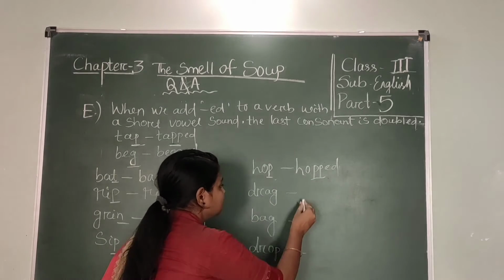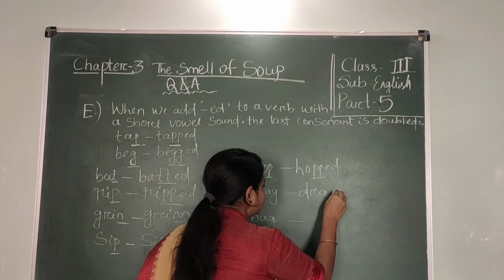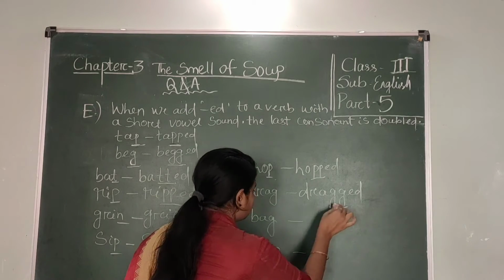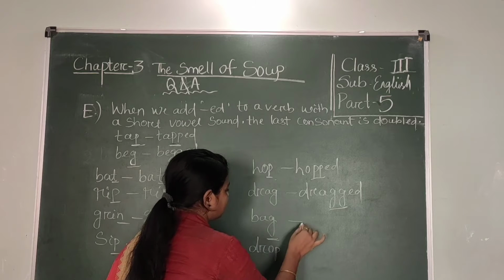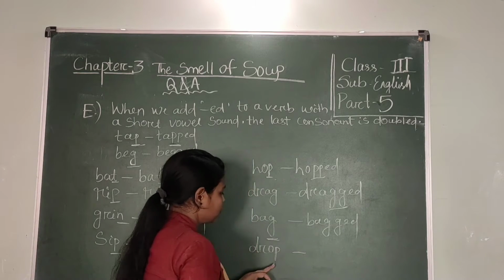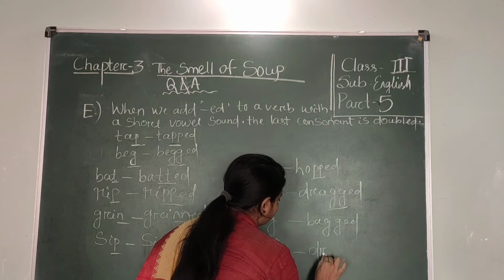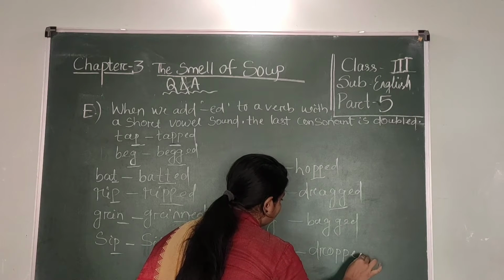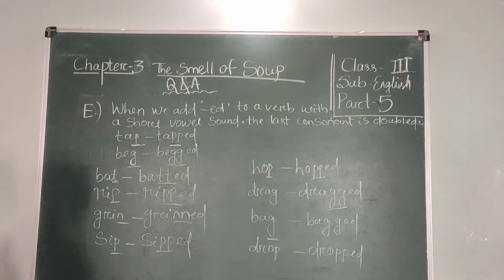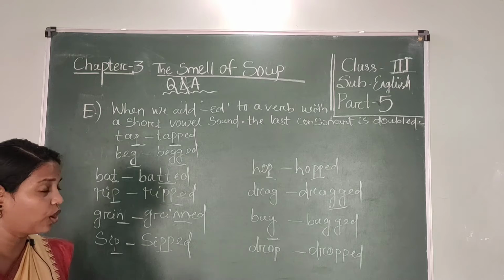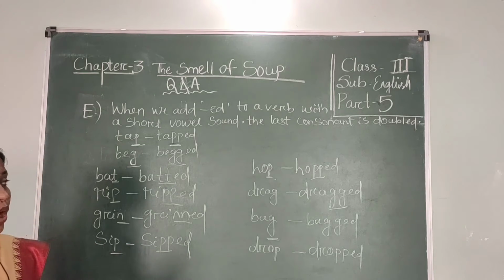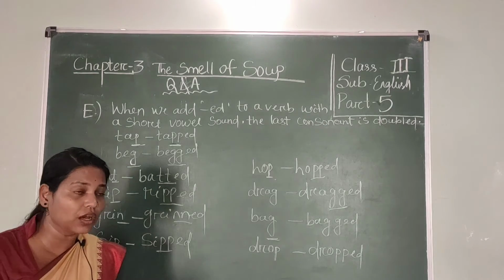Now drag. D-R-A-G-G-E-D. Drag. G-G. Then bag, what is the last letter? G. B-A-G-G-E-D. Drop, D-R-O-P-P-E-D. So students, whenever you add ed to a word with a short vowel sound, the last consonant is doubled.